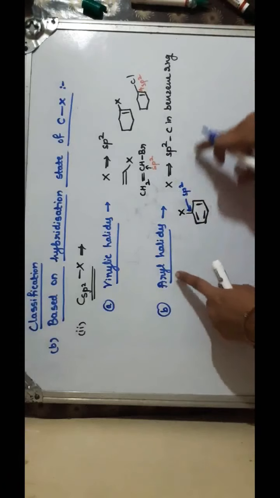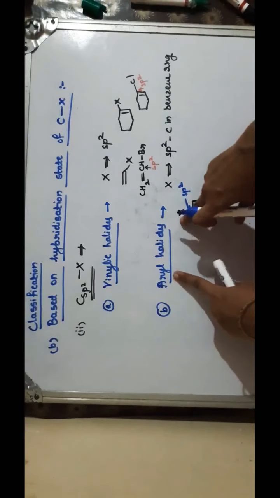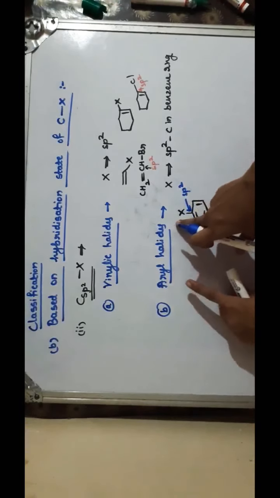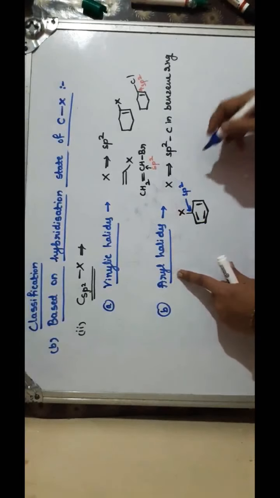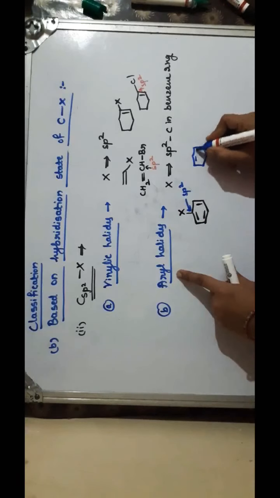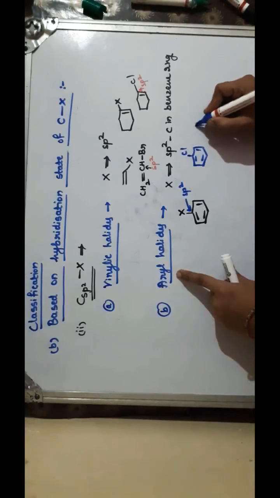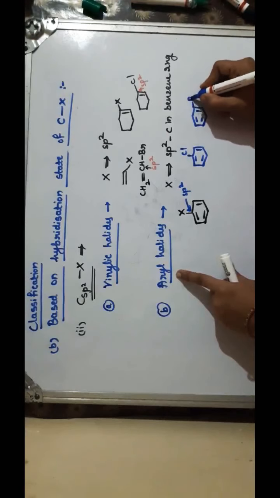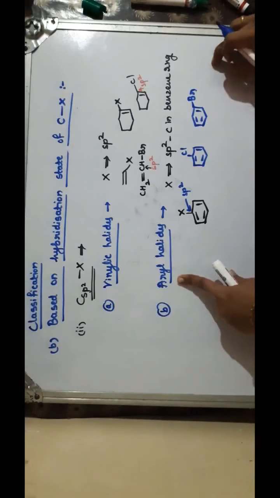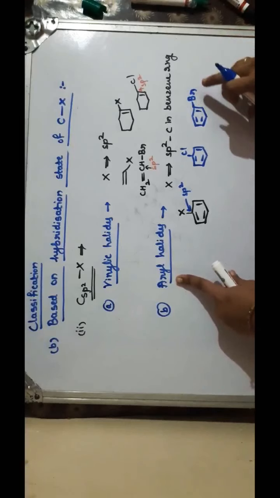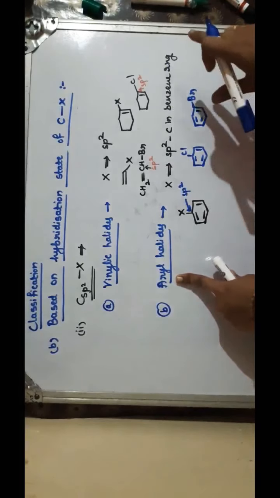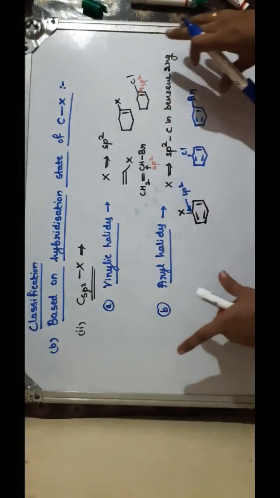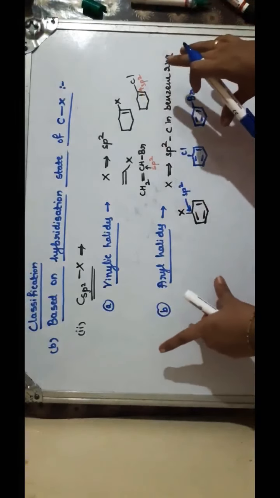So these are called aryl halides. It may be any halogen: chlorine, bromine, iodine, anything. You can take chlorobenzene or bromobenzene as an example. So these are aryl halides, where halogens are attached to the carbons in the benzene ring, which are sp2 hybridized. So this is about the classification of halogenated compounds.